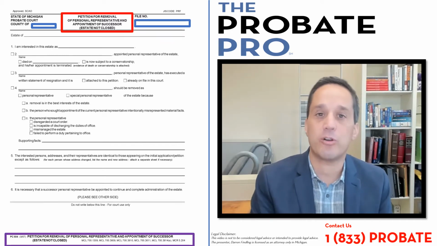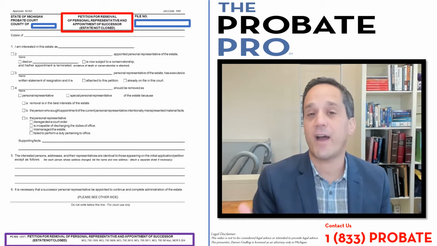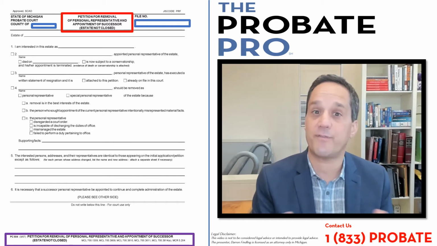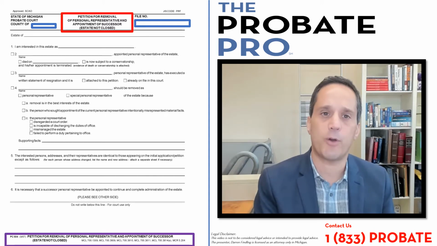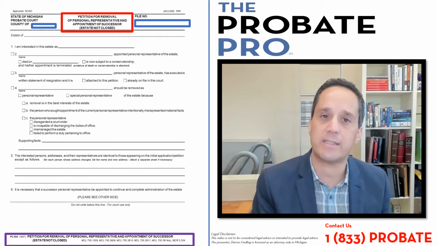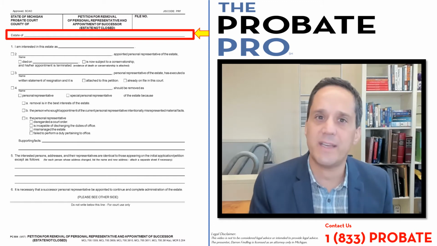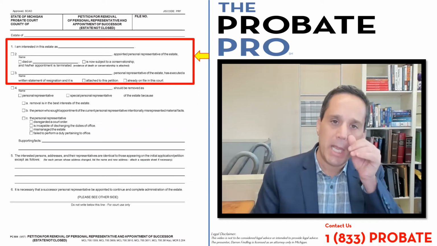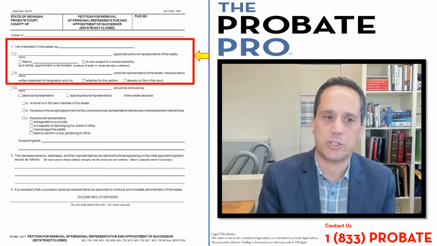The top left corner identifies the county in which the probate is being handled. On the top right corner, it asks for the file number. Pretty easy. You pull that off of the court pleadings that have already been filed. And then, of course, this is the petition as identified in the rectangle for the removal of a personal representative. You identify the estate name there. And in section 1 here, you identify who you are that's filing the petition.